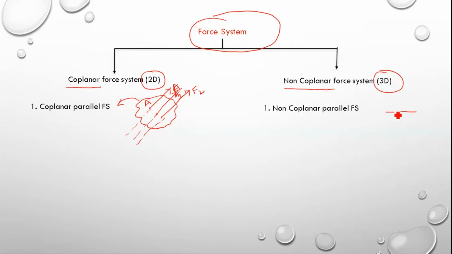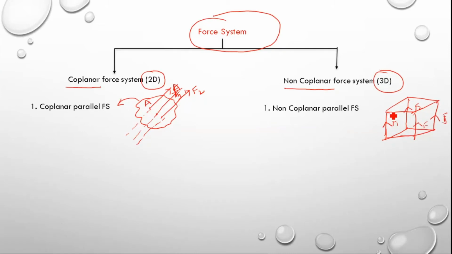For example, I am taking a three-dimensional box-like structure, so I am drawing that. It is a three-dimensional body. For example, forces acting on this plane, this is F1, maybe this is F2, maybe this is F3, maybe this is F4.